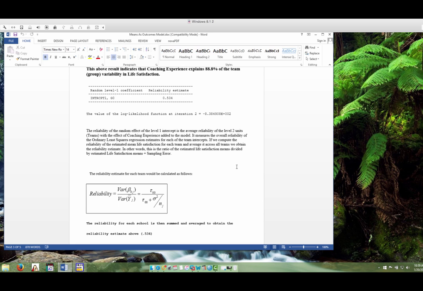In other words, it's the ratio of the estimated life satisfaction means across schools divided by the estimated life satisfaction means plus sampling error. That's sigma squared in this case, which we can get from the beginning of this output.